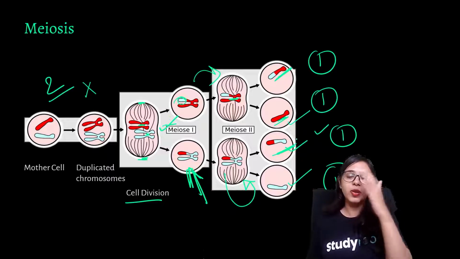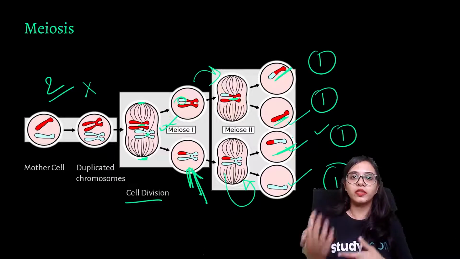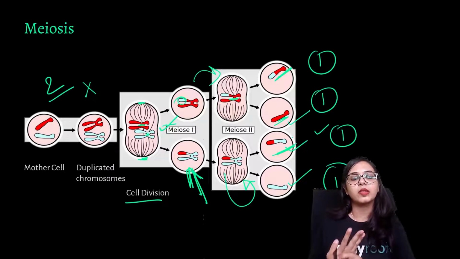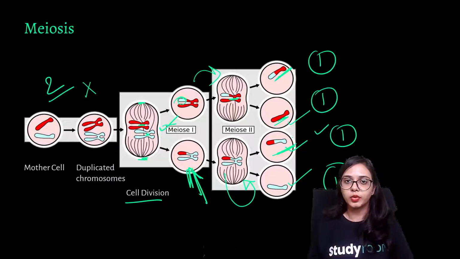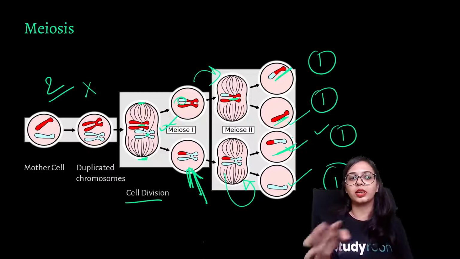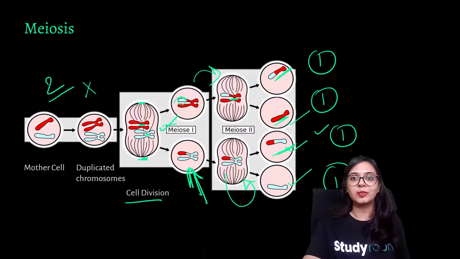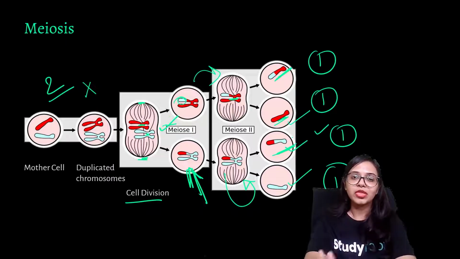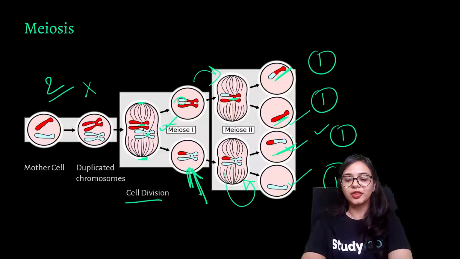This is the specific way in which gametes are divided, how gametes are basically formed, and the whole process of meiosis will become clearer to you when you learn about fertilization. You may be confused now about why this genetic exchange is happening, but when you learn about fertilization in the further chapters, this process will be very clear. So this is all that you had to learn in this chapter, Cell, the Fundamental Unit of Life.